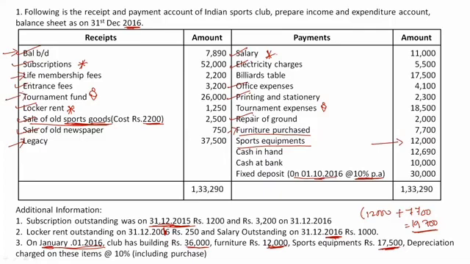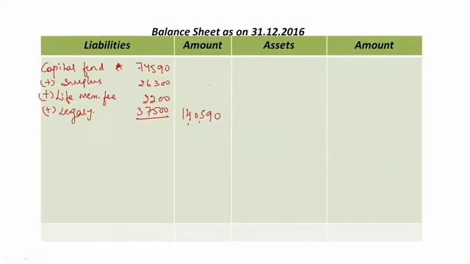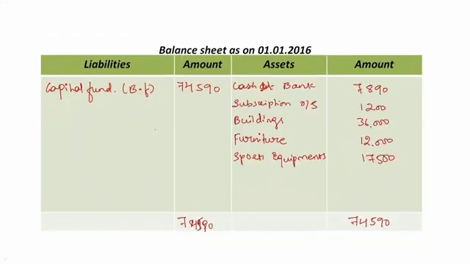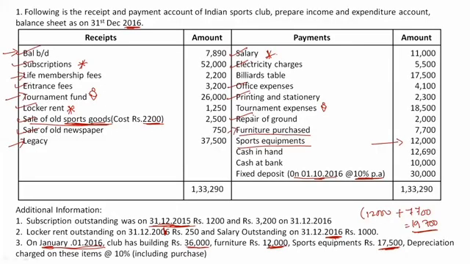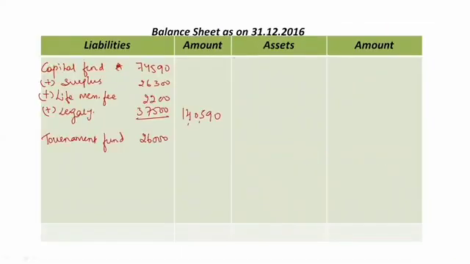Then back to question, check what is left in receipts and payments account. We have tournament fund, which was 26,000 rupees. So in the liability side, tournament fund. Take the amount in inner column because there is an item related to it. We have a symbol here, symbol of ice cream, which means there is another item related to it. So tournament expenses 18,500 rupees. Okay, so we need to deduct our expenses from the fund. So tournament expenses 18,500 rupees.